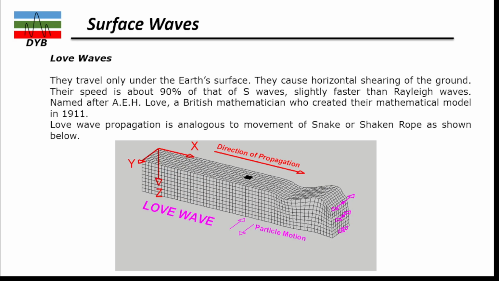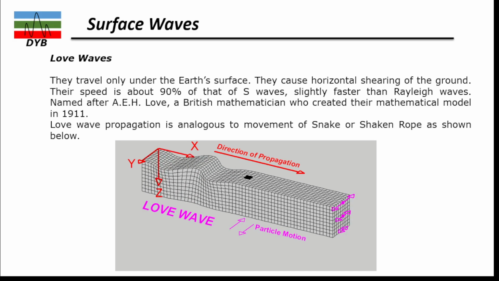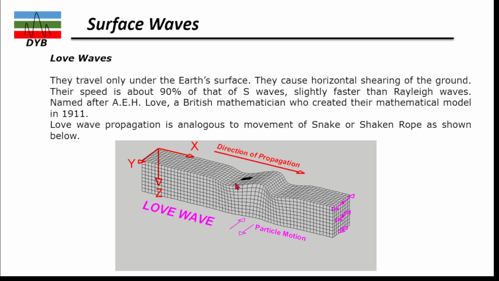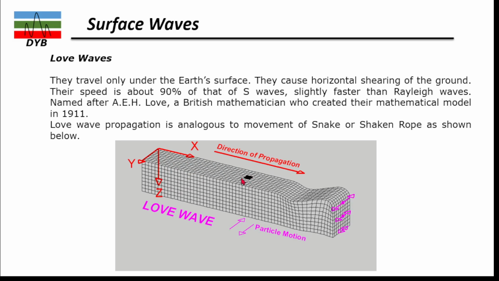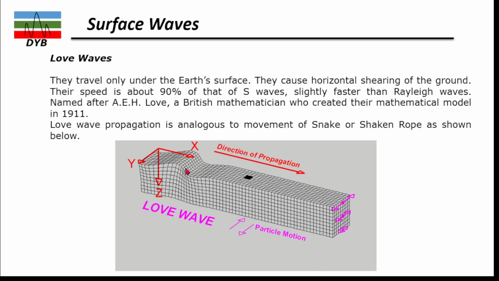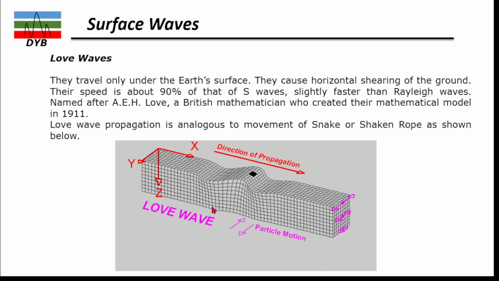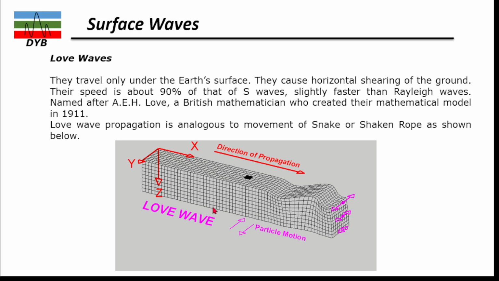The Love wave propagates analogous to the movement of a snake or a shaken rope, as shown below. Over here you can observe in this animation, this is a particle and you can observe the motion. The first thing you can observe is that the energy in this wave propagation is at the ground level, but in the deeper part the energy is not much.